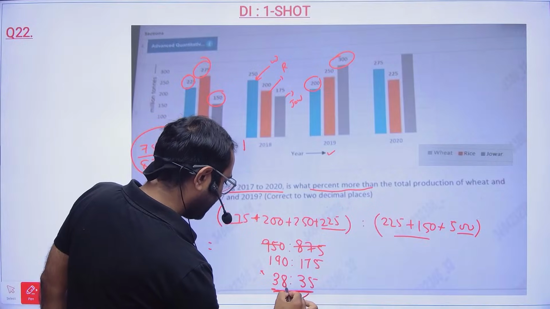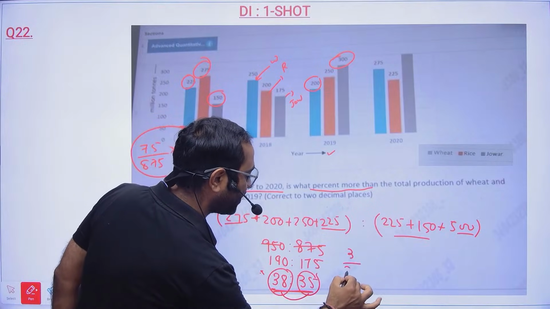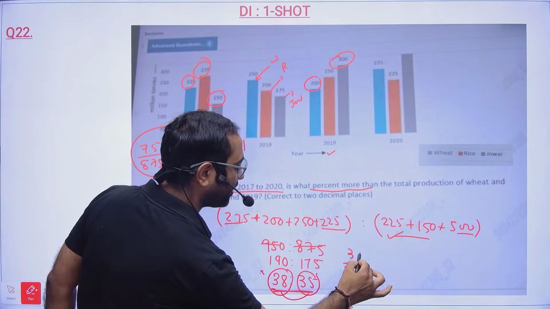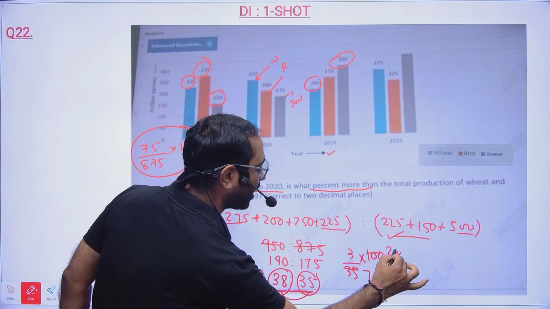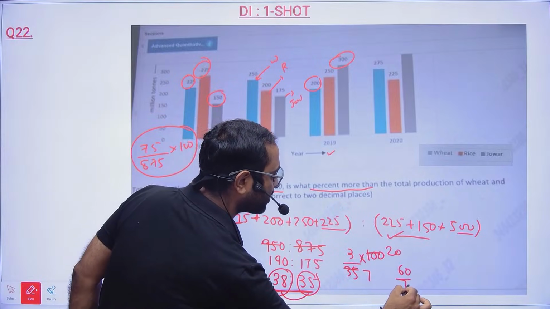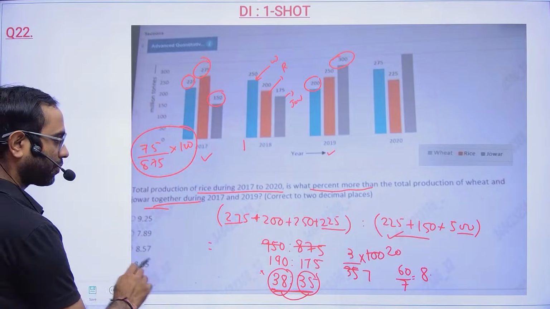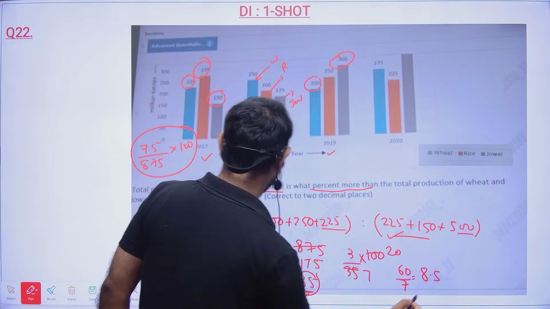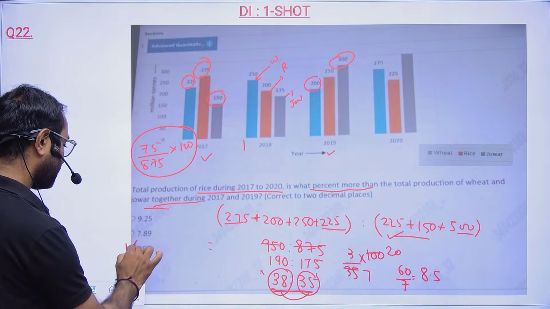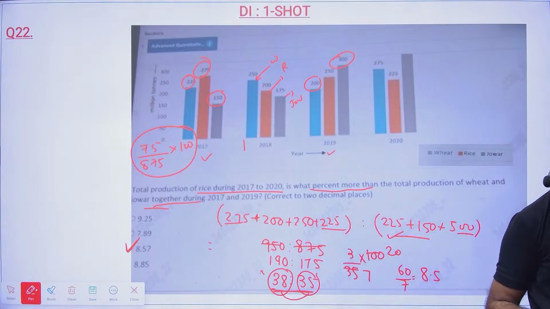So now the production is how much more? 3 more, getting compared with the jowar and wheat, and into 100. So 5 7s and 5 20 times. So 60 by 7, 8 times. Starting with 8, there are two options. 7 8s are 56 and 7 5s are 35, so 8.5. So option C will be the correct answer. 8.57.